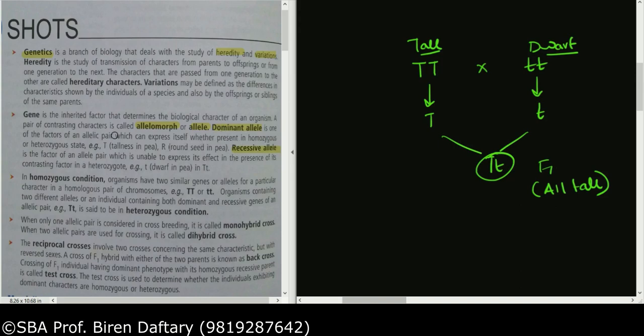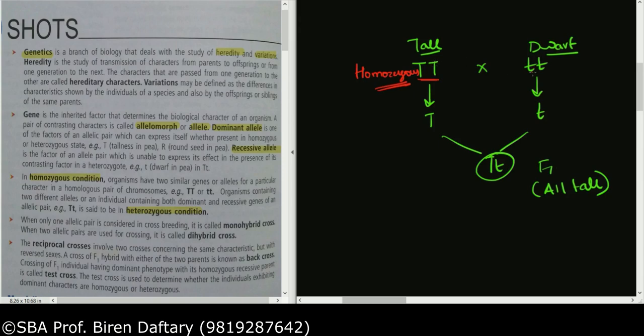All right. Next is what is homozygous condition, what is heterozygous condition. Now again, the best examples of homozygous and heterozygous conditions are, if you take this example, this is homozygous. A homozygous individual or a homozygous condition is a condition in which both the alleles are the same.